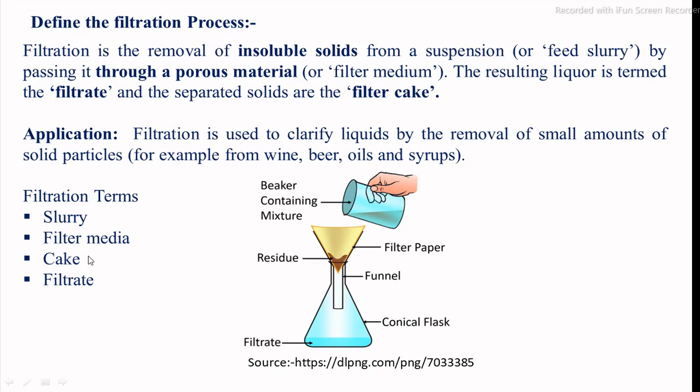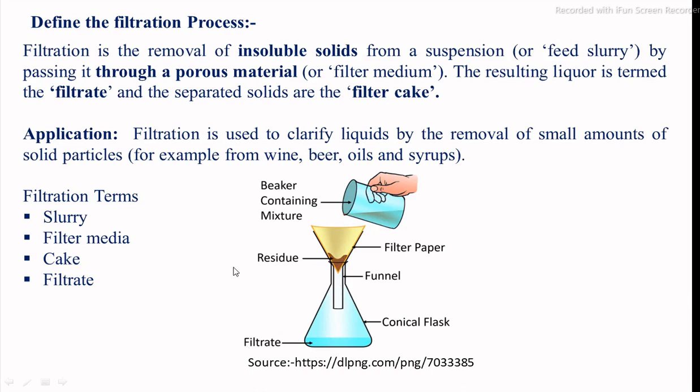And the material which passes through the filter medium, containing soluble constituents and water, is called the filtrate.